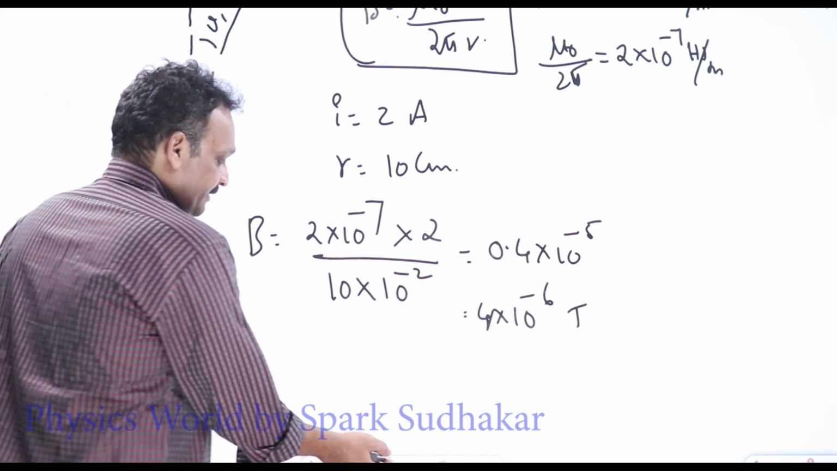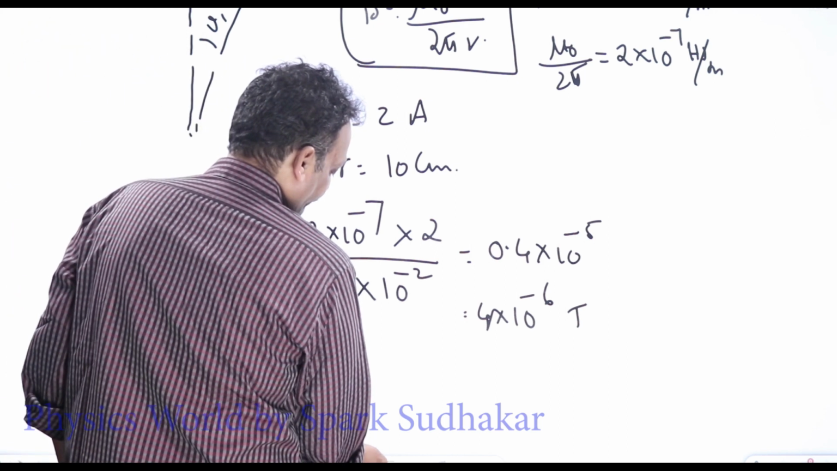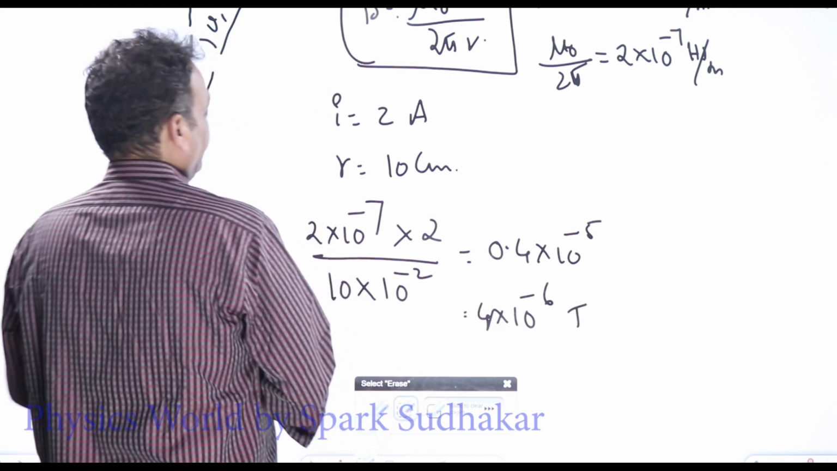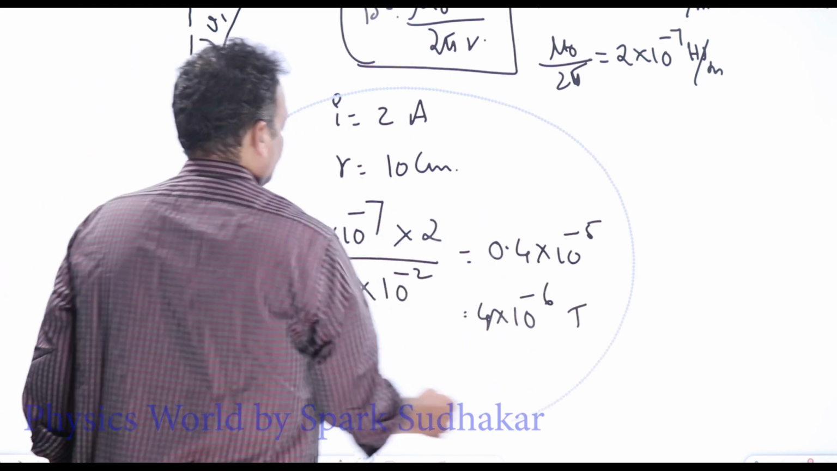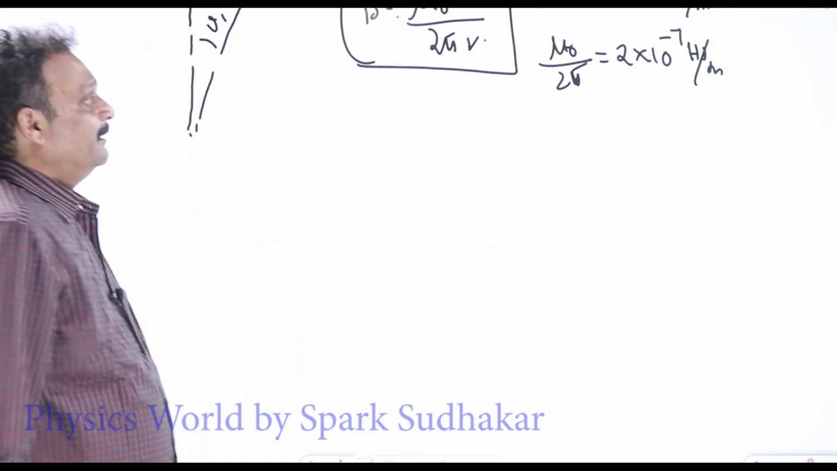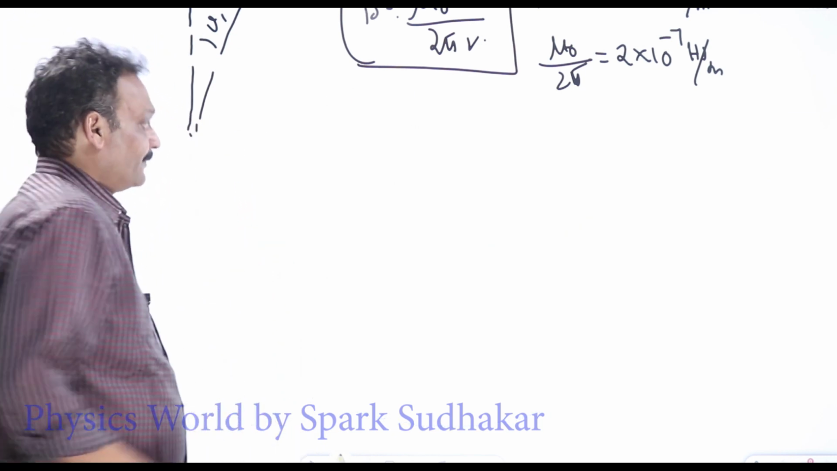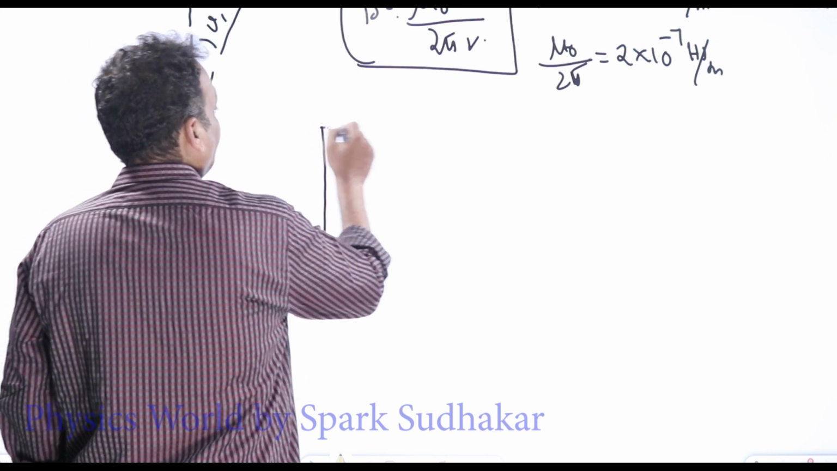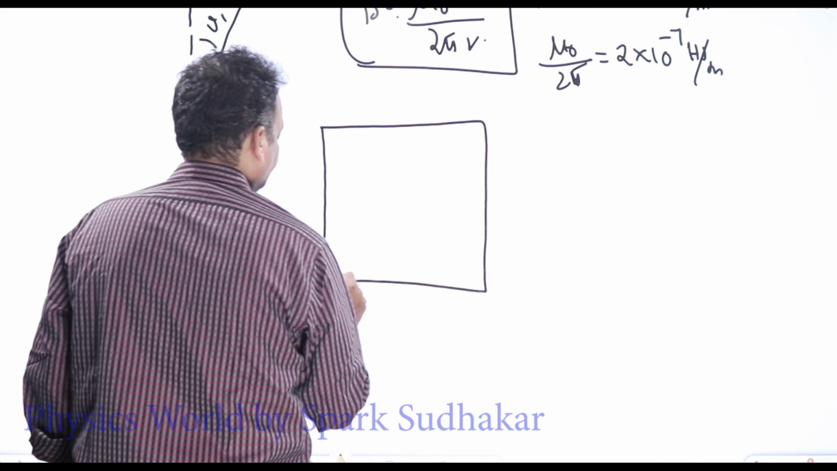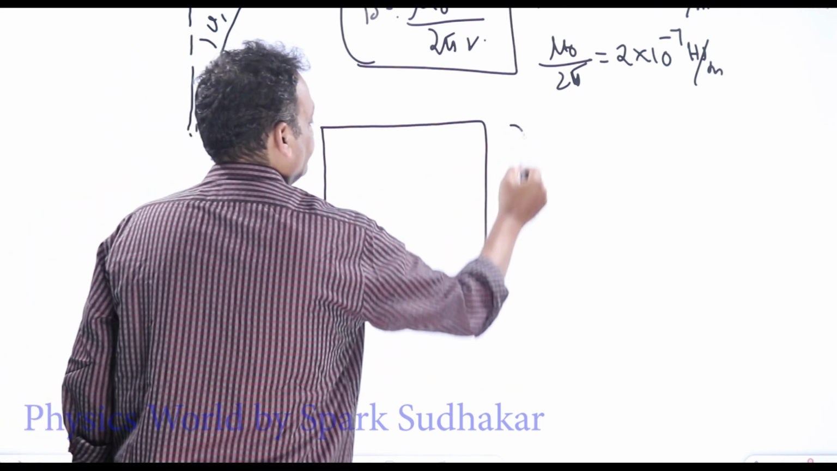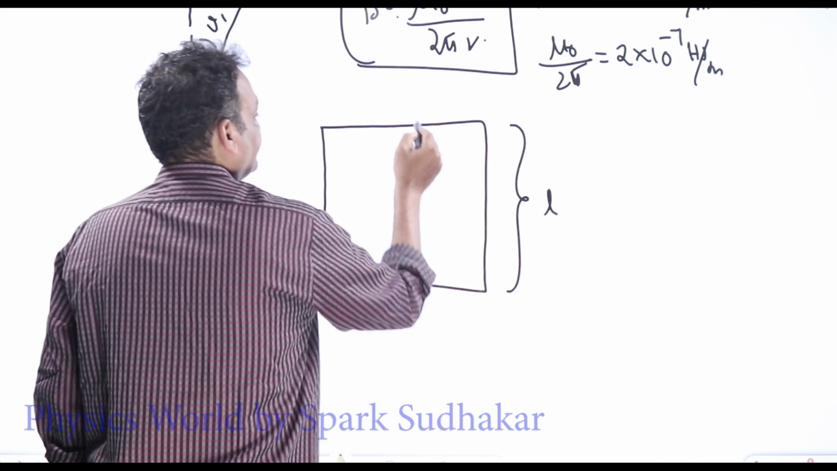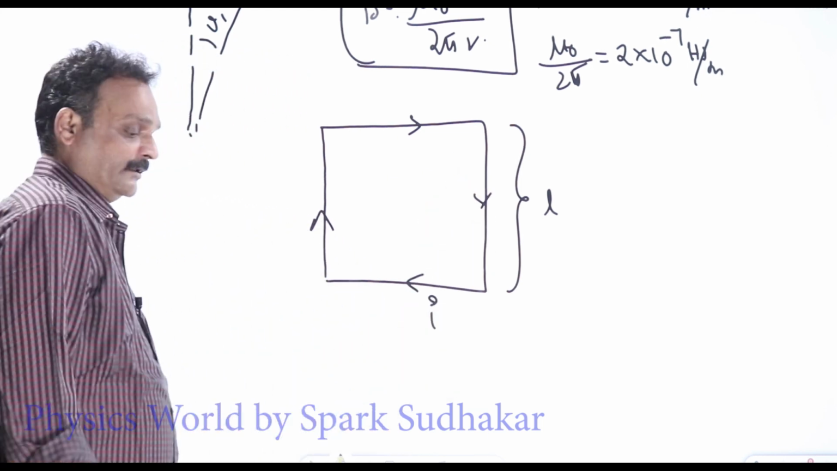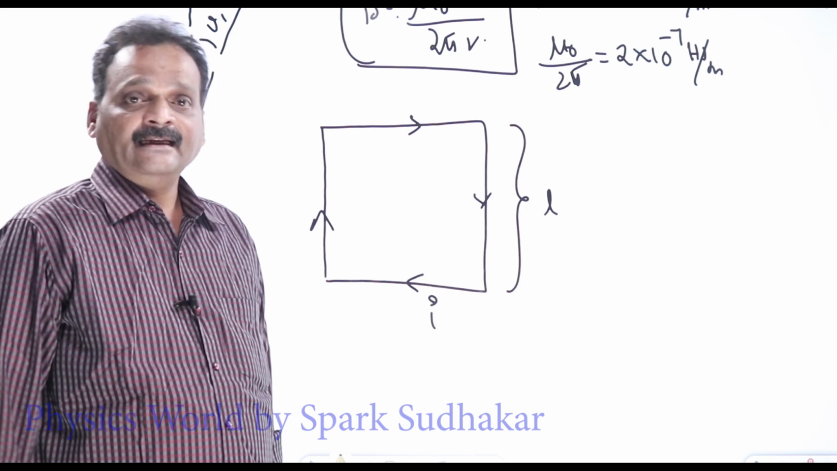Now the other questions, how do they come? It will be like this. Okay, now a square loop, B due to a square loop of side L carrying a current I like this.